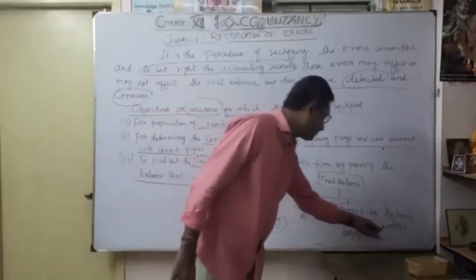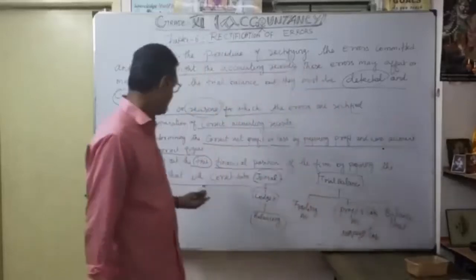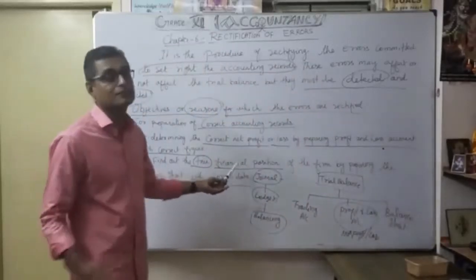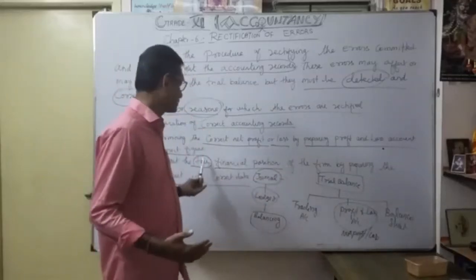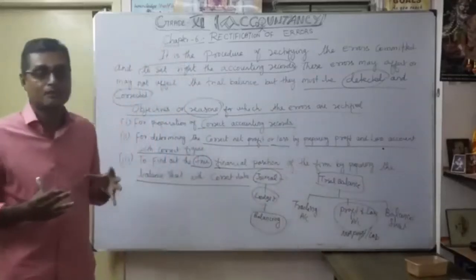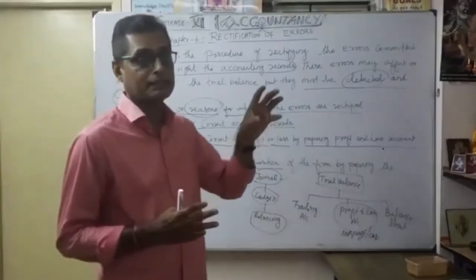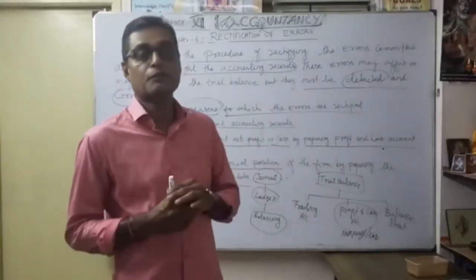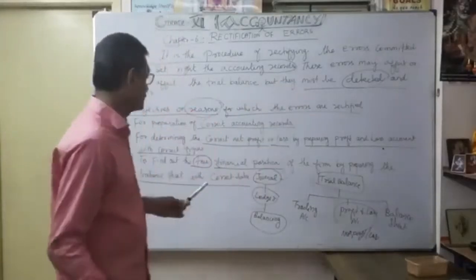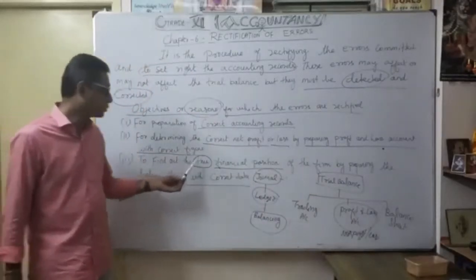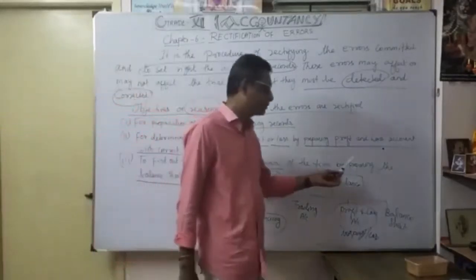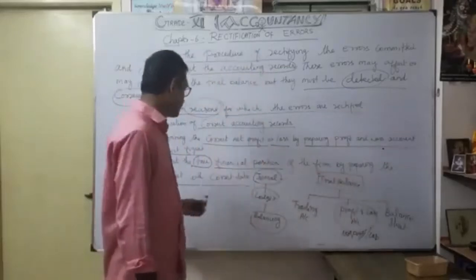The third important one is the balance sheet, nothing but to know our true financial position. So there is no question of false information; it should be true. That's why this word is very, very important. An auditor will certify that it gives a true view of the financial position. That's why they mention the word true. Here, true is a very, very important word. So we find out the true financial position of the firm by preparing the balance sheet with correct data.